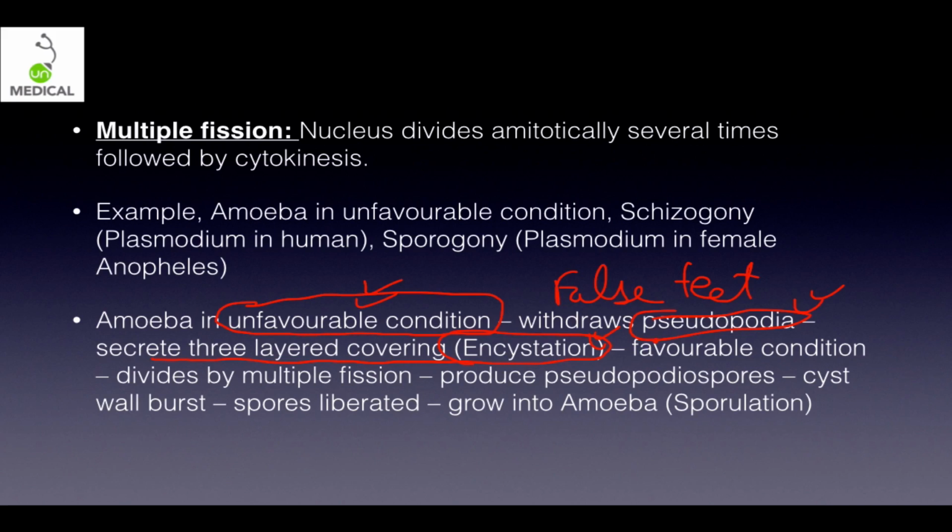जैसी ही favorable condition आती है, ये तब तक encystation में पड़ा रहता है. Now it divides by multiple fission. It produces what are called pseudopodiospores. अभी जो pseudopodiospores हैं, जो pseudopodia, they are called false feet. तो अमीबा ऐसा होगा तो एक छोटा सा projection निकला रहेगा इससे. They are called false feet of amoeba. Pseudo means false, podia means legs. तो cyst wall जो होगी अब वो burst हो जाएगी, जो encystation हुआ था. Finally spores will be liberated and they will grow into amoeba. This process is called sporulation. So this was an example of multiple fission in case of amoeba in unfavorable condition.